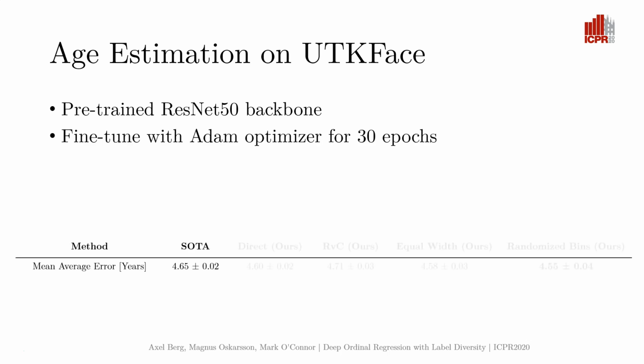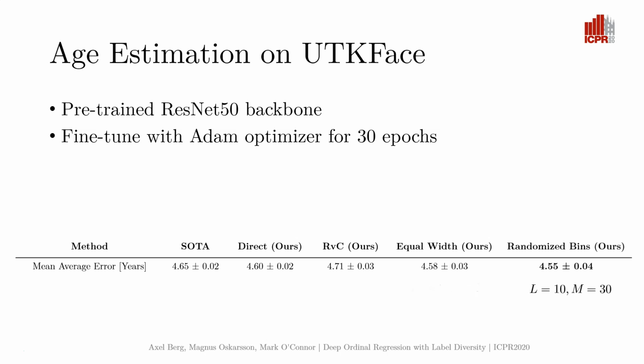The table shows the mean average error of the previous state-of-the-art method. Our direct regression baseline shows a slight improvement over this model. We also compare with the regression via classification baseline, where the classes consist of one individual age group. The equal width method improves upon both these models by a small margin, whereas the randomized bins method performs best on this task.